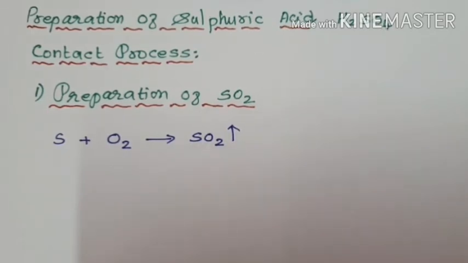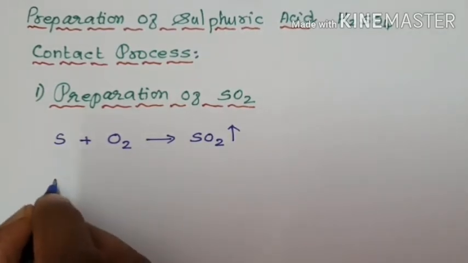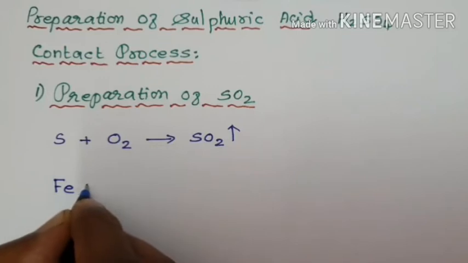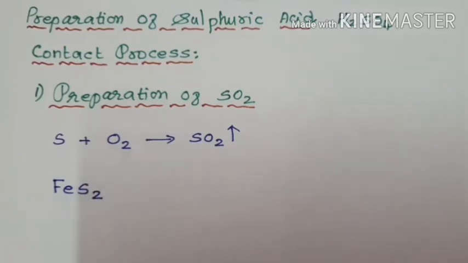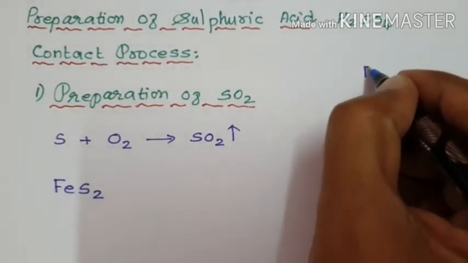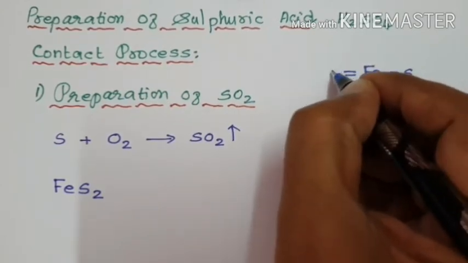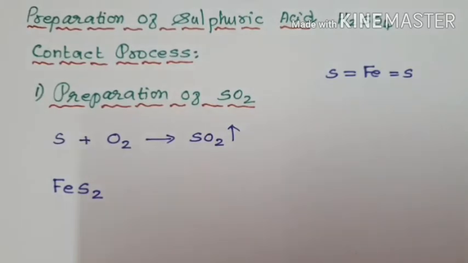Any sulfide ore, for example iron pyrite with the molecular formula FeS2. The structural formula for iron pyrite is Fe double bond S double bond S. This is the structural formula for FeS2.